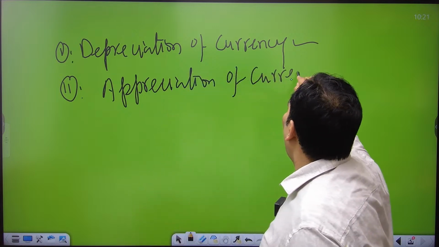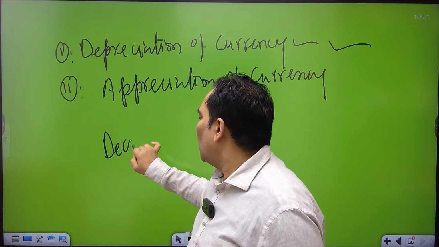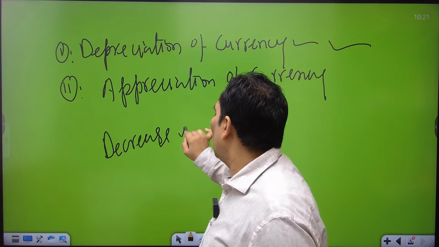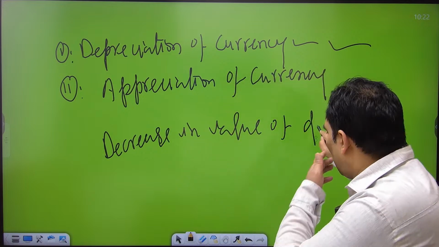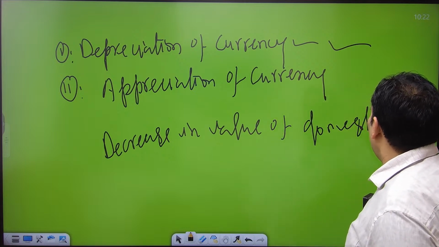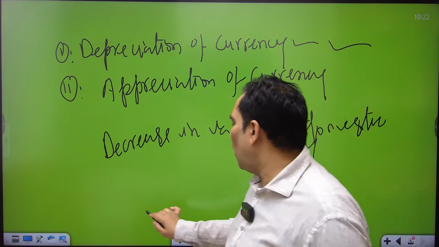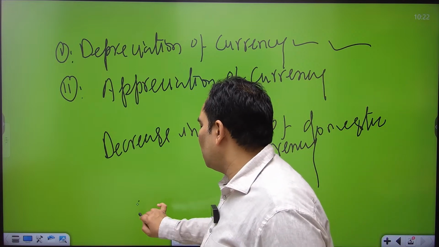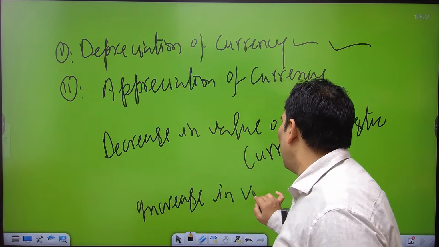We are talking about domestic currency. Depreciation means a decrease in the value of domestic currency. And what is the meaning of appreciation? Appreciation means an increase in the value of domestic currency.